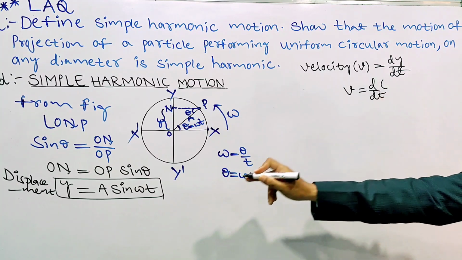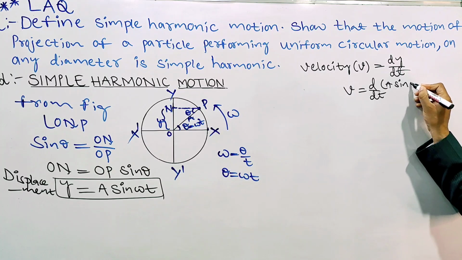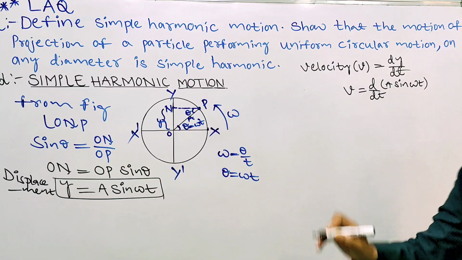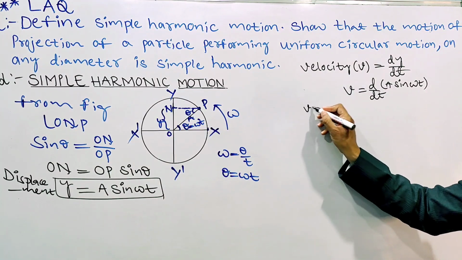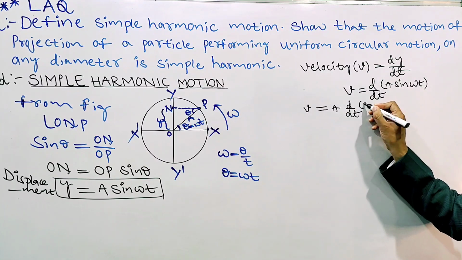Y is A sin omega t. Here A is constant, so writing it outside, v equals A d by dt of sin omega t.